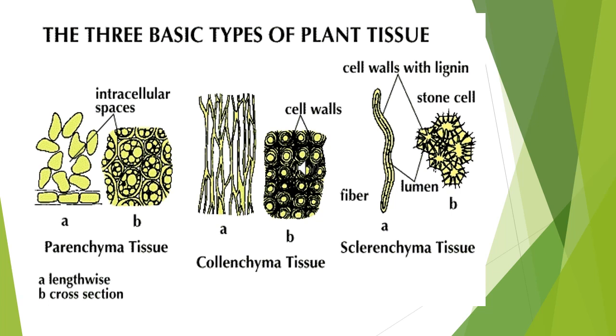They have lignified cell wall, uniformly and strongly thickened. There are two types of sclerenchyma: sclereids and fibres. Sclereids, it is dead cell, isodiametric, thick lignin. So the main function is mechanical.